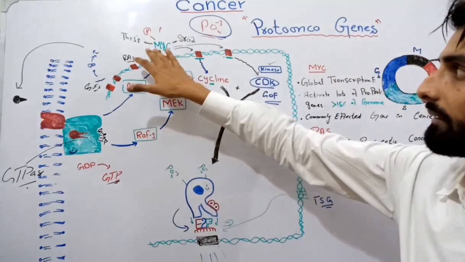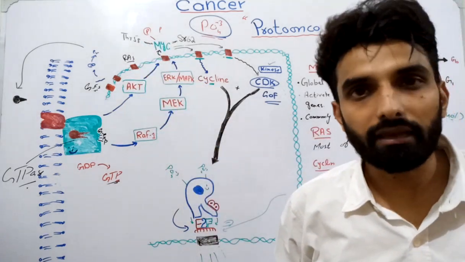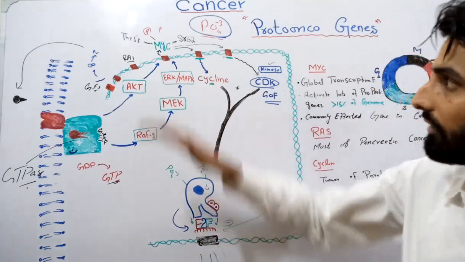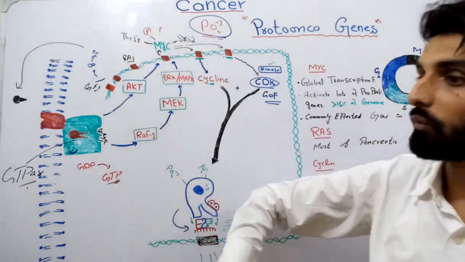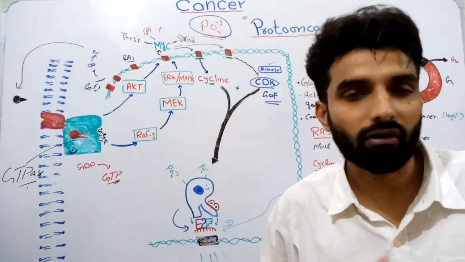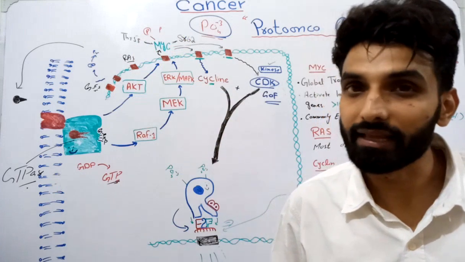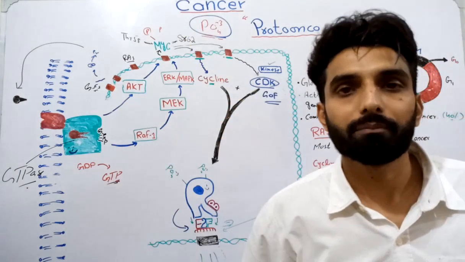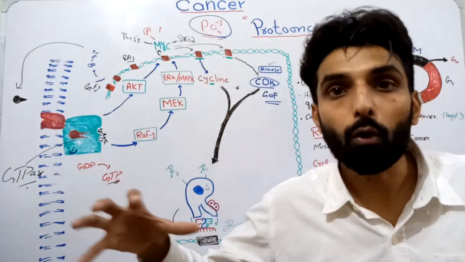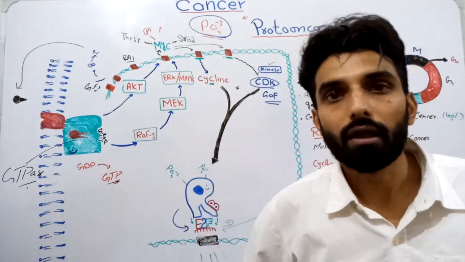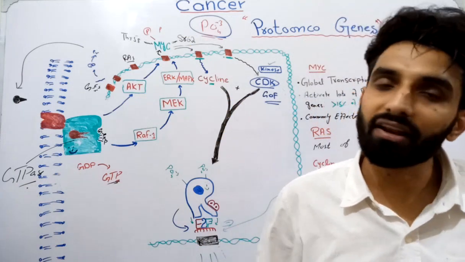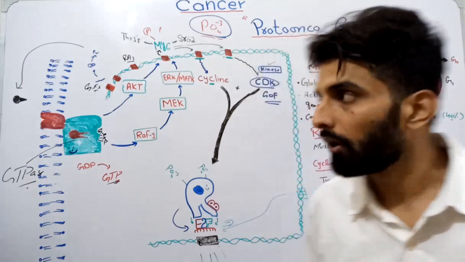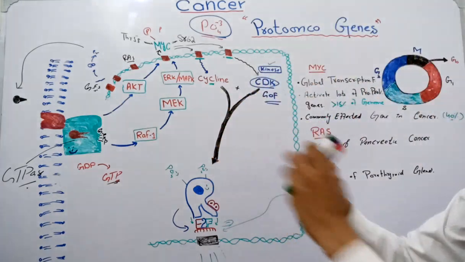So to develop a cancer, there should be a gain of function mutation. If the function of MYC increases, it will stimulate pro-proliferative genes more and more, and the process of proliferation will increase, and that may lead to cancer. Clear?